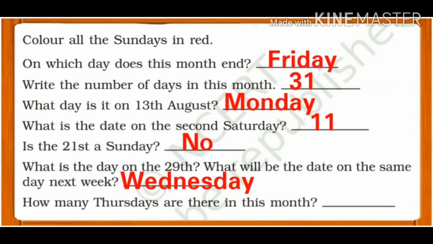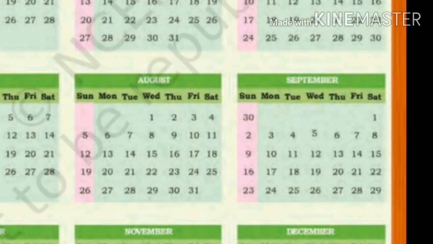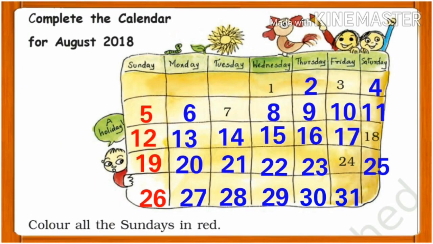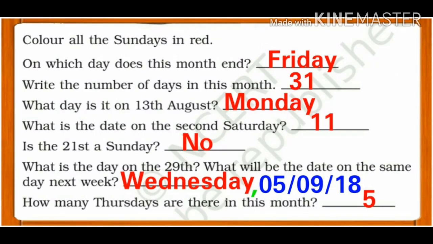What will be the date on the same day next week? If you see the calendar, on the same day next week, the date will be 5/9/2018. How many Thursdays are there in this month? We are having 5 Thursdays, so answer will be 5.